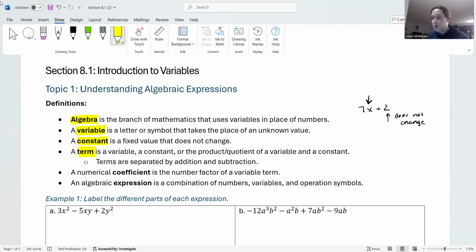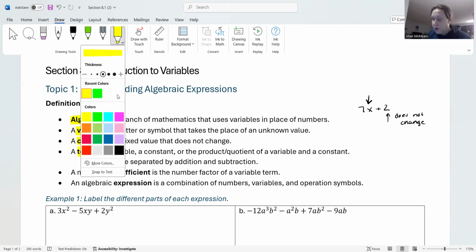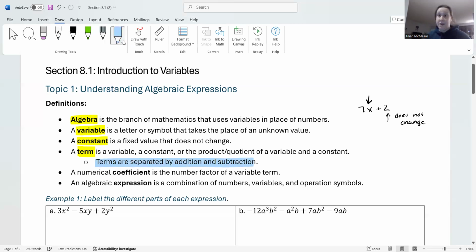Now, what's really important to understand about terms, I'm going to do this in a different color. Let's do blue. Terms are separated by addition and subtraction. That's really important. That's how you can tell how many terms you have, is how many plus or minus signs do you have. Okay, now that's not it, because you can have your first sign, which doesn't have a plus or minus sign in front of it, but plus or minuses, they separate all of your terms. Okay, and that's not all it does. The plus or minus in front of your term also tells you the sign of your term. So if there's a plus sign in front of your term, it's positive. If there's a minus sign in front of your term, it is negative.